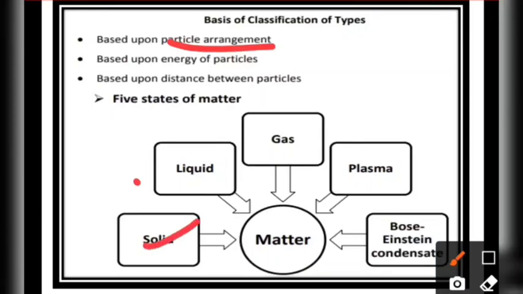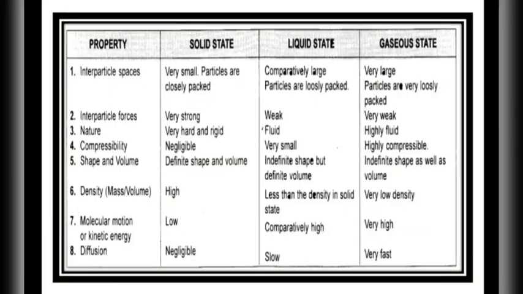Generally in our daily life we find only 3 states of matter: solids, liquids, and gases. But there are 2 more states of matter that can be achieved by varying conditions. So firstly we are going to learn about these 3, then we are going to learn about these 2 new states of matter also. So let's start with their differences.